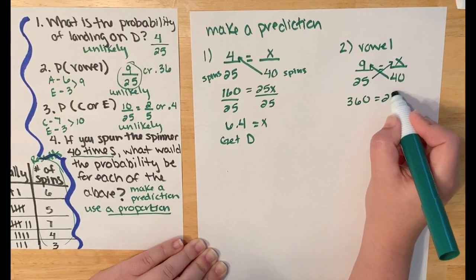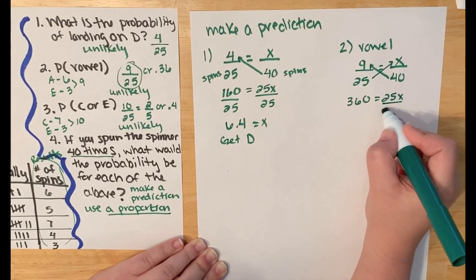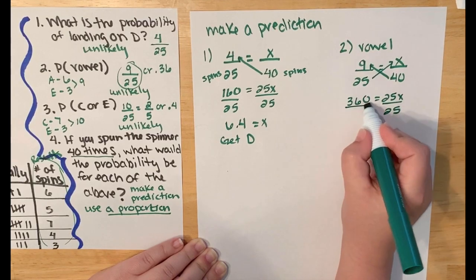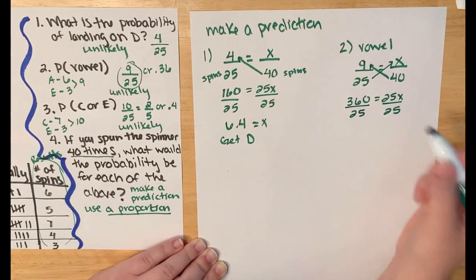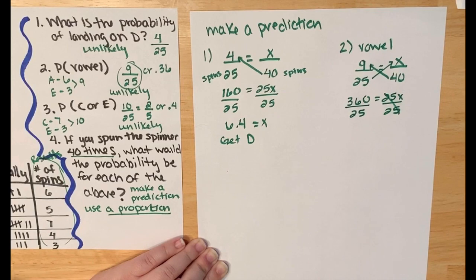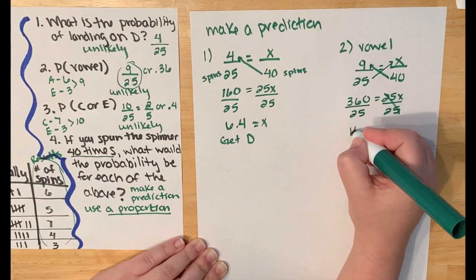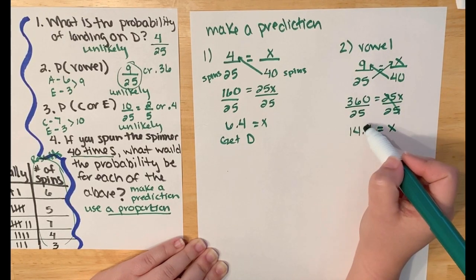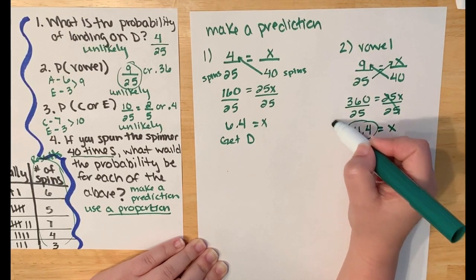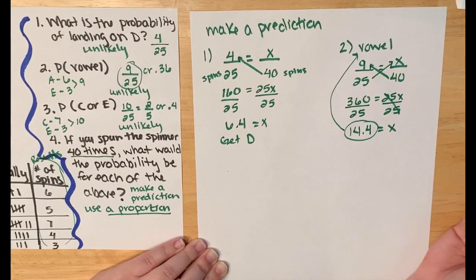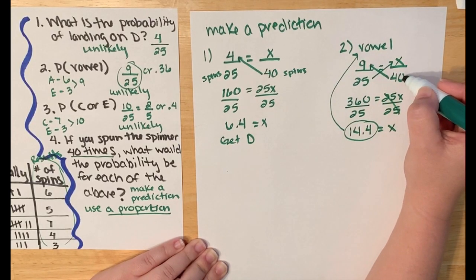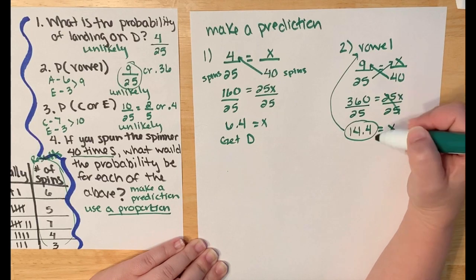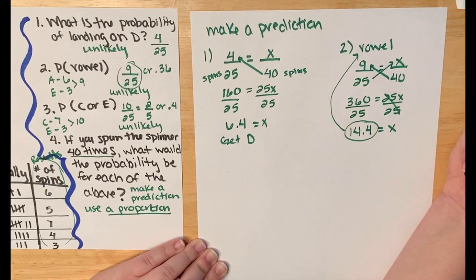Set it equal to 25x and find your answer. Use a calculator to help you. I got 14.4 equal to x, so that would be my probability. That would be the number of times I would expect to get a vowel if I spun 40 times. So again, anywhere between 14 and 15 spins I would get a vowel.